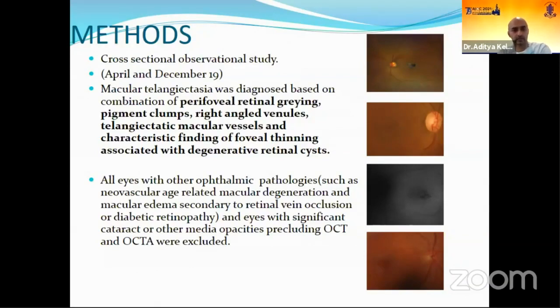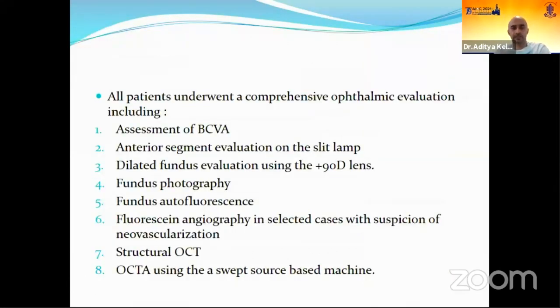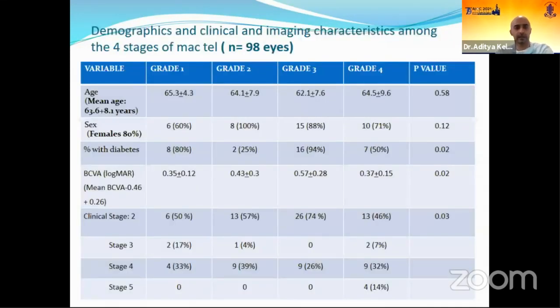Macular telangiectasia was diagnosed on the basis of perifoveal graying, pigment clumps, right-angled venules, telangiectatic macular vessels, and the characteristic findings of foveal thinning associated with degenerative retinal cysts. All the eyes with other pathologies such as neovascular AMD or macular edema secondary to vein occlusion, diabetic retinopathy, and other pathologies were excluded. All these patients underwent extensive ophthalmic evaluation like best corrected visual acuity, fundus examination, OCT angiography, and fluorescein angiography. And these are our results.